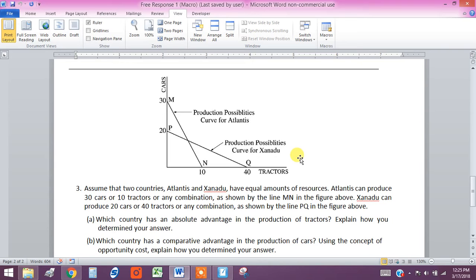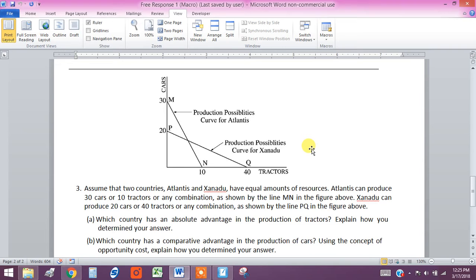It's constant. The slope is constant. Mathematically, the opportunity cost is represented by the slope of the curve. So in this case, since the slopes are constant, the opportunity costs are constant.